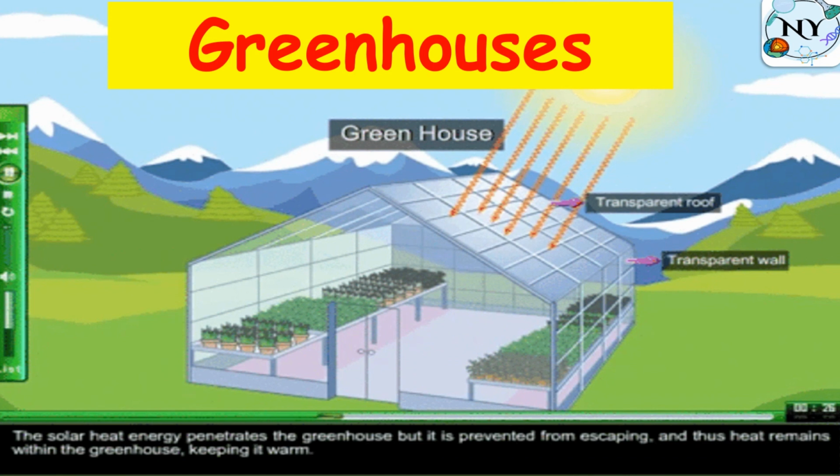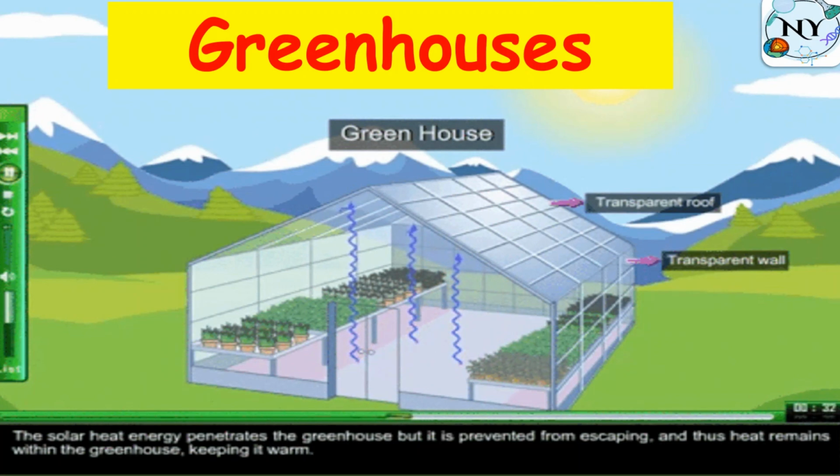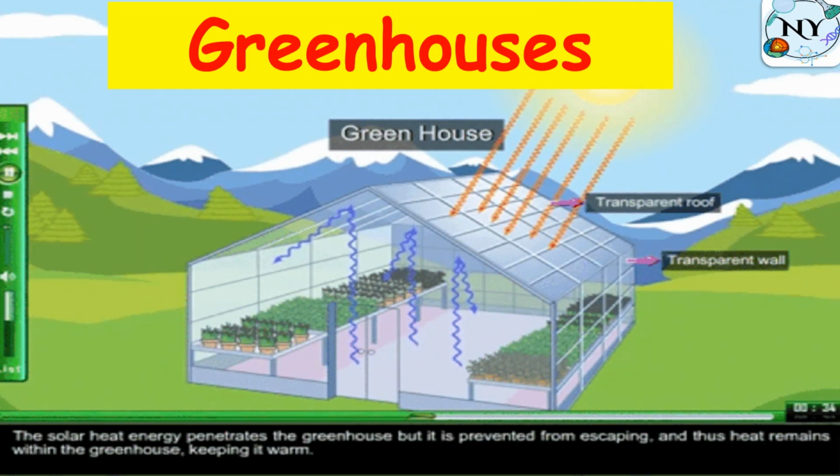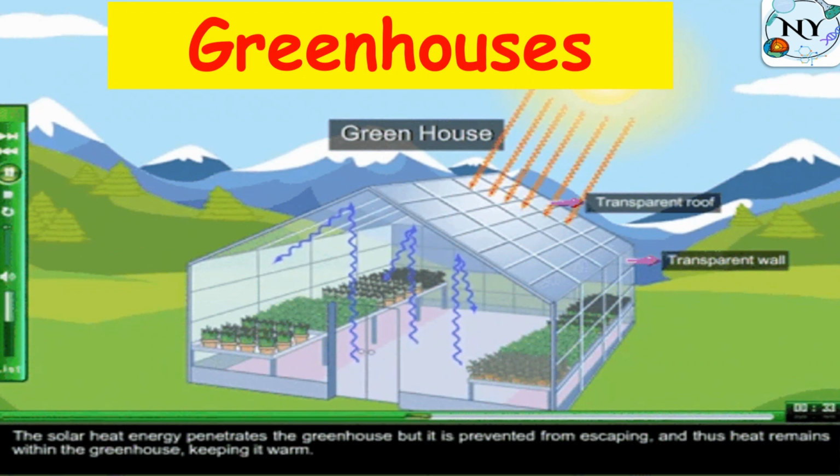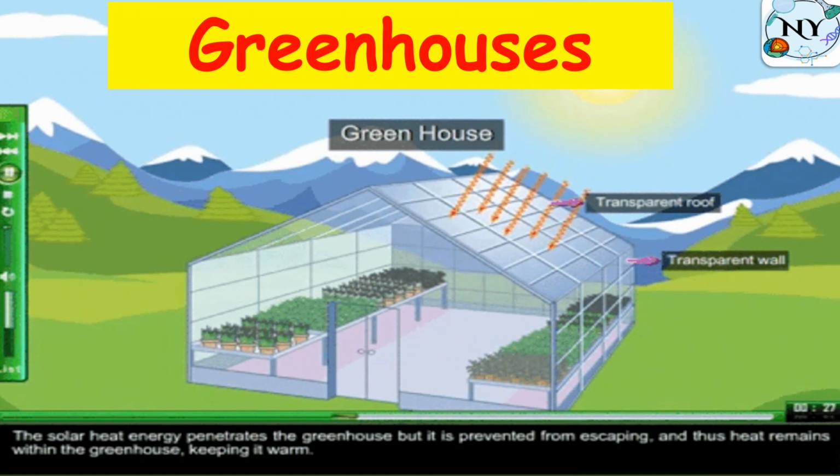But by using greenhouses, or these houses made from glass, we can plant watermelon or any type of crops that grow in the summer season during the winter, or during the cold climate. How? As we can see here, the glass house absorbs all of the sunlight, all of the thermal energy that comes from the sun, and it traps this heat inside the house.